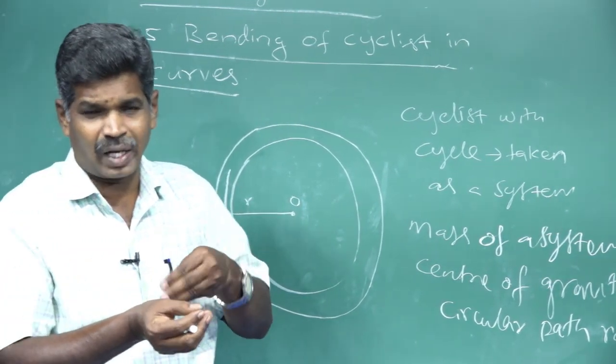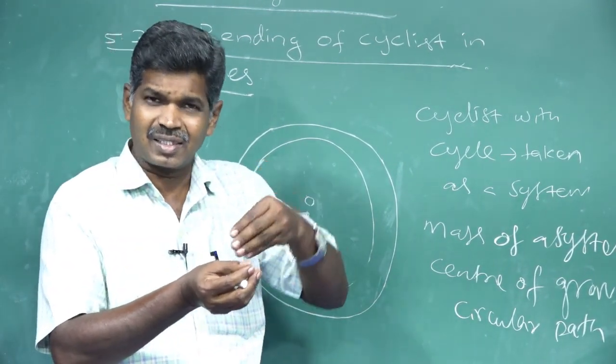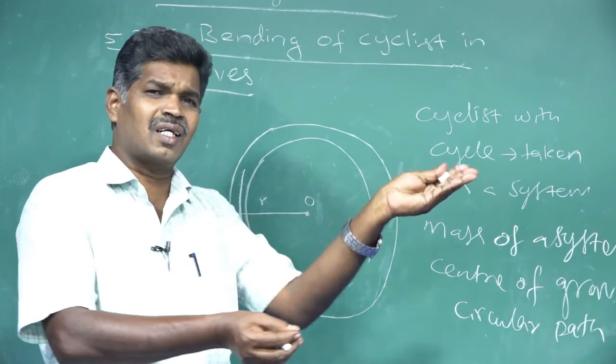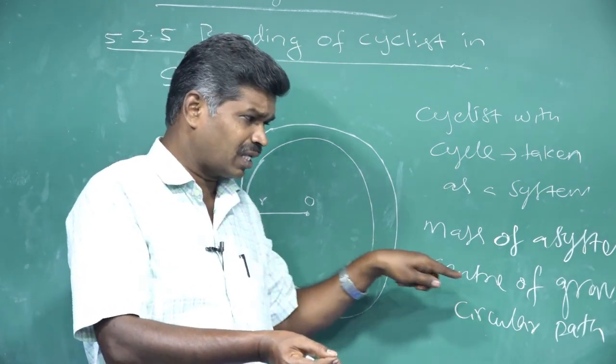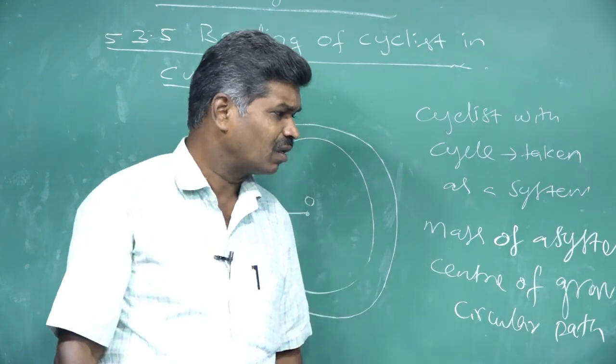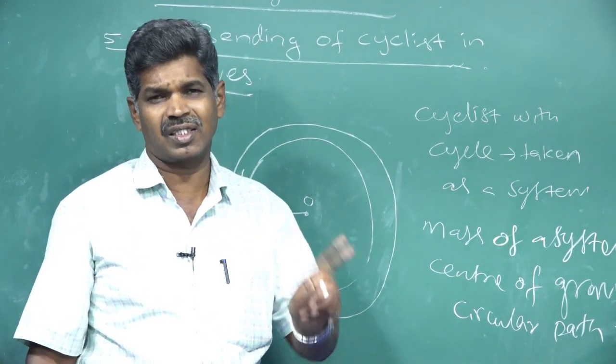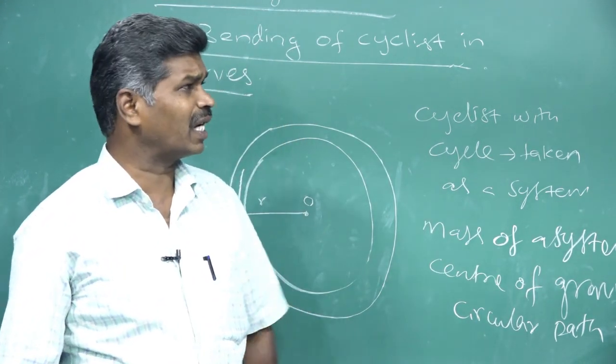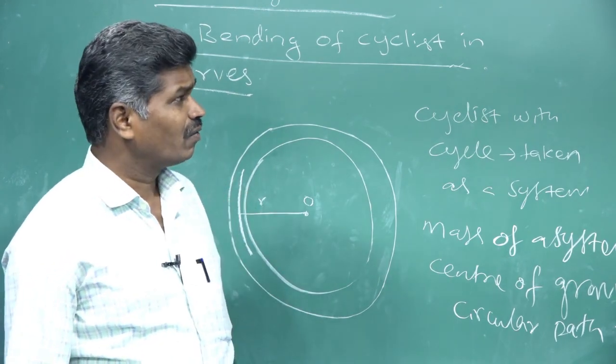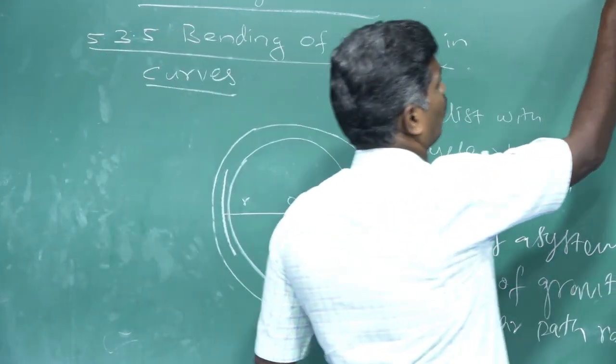Let me assume the speed of the system is v.